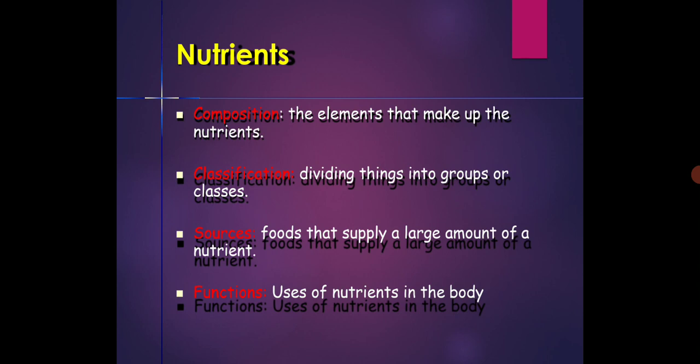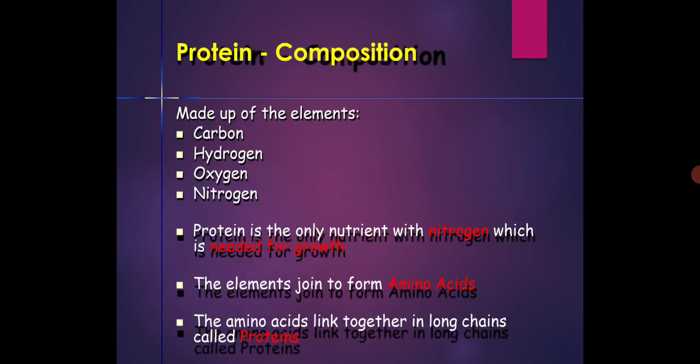Nutrient composition is the elements that make up the nutrients. Classification is dividing things into groups or classes. Sources are foods that supply a large amount of nutrients. Function is the use of nutrients in the body. Firstly, protein composition, the elements it is made up of. Protein is made up of four elements: carbon, hydrogen, oxygen and nitrogen.